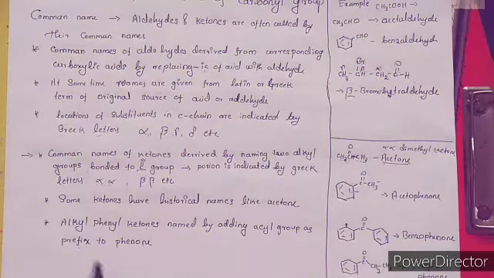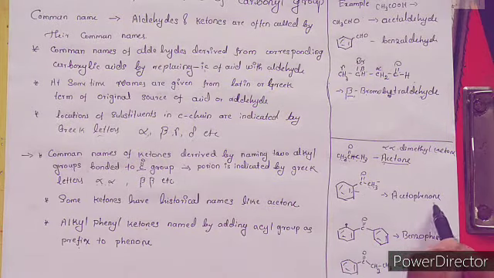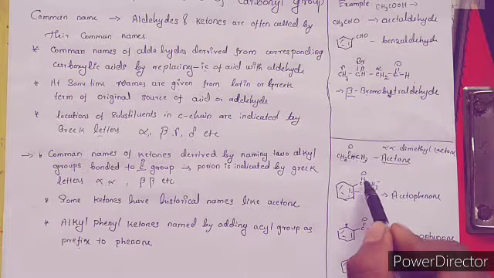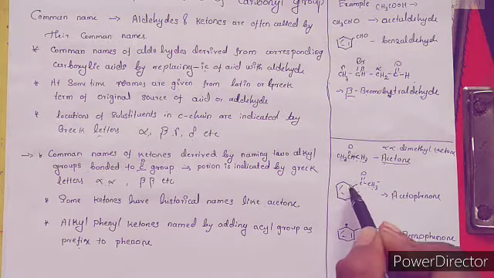Then alkyl phenyl ketones are named by adding acyl groups as prefix to the phenone. As an example, take acetophenone, where we have the structure C6H5, C double bond O, CH3. Here CH3 is an acyl group, and this C6H5, which is a benzene ring system, is a phenyl group.